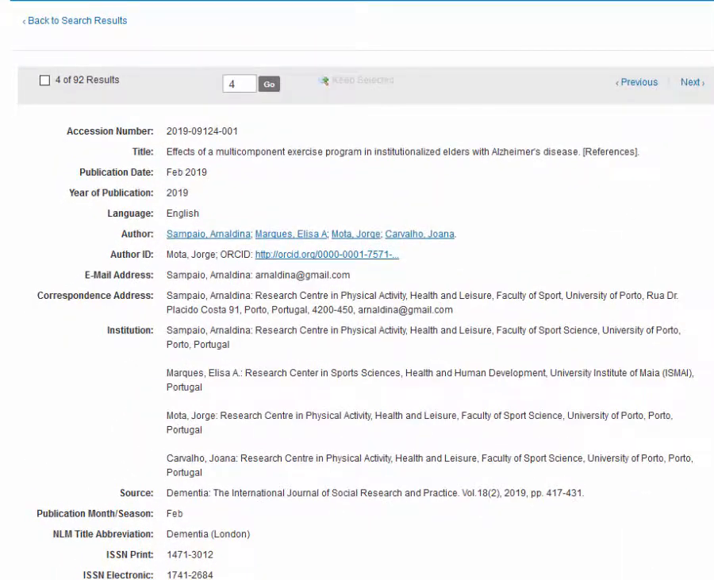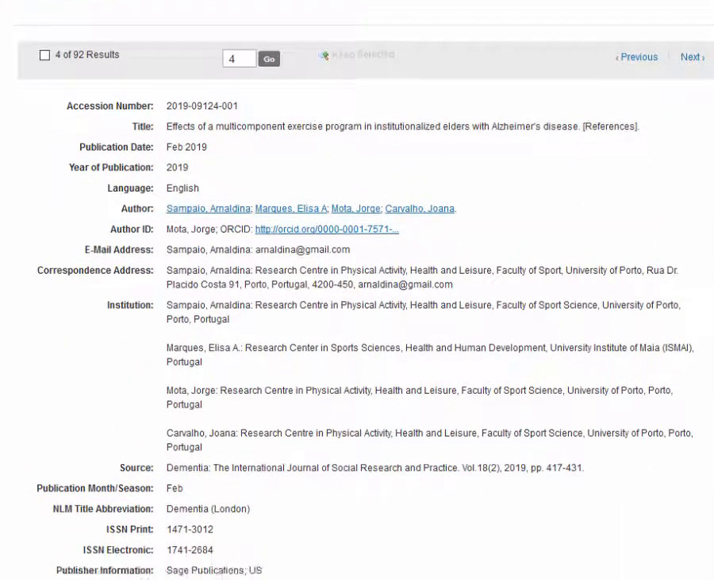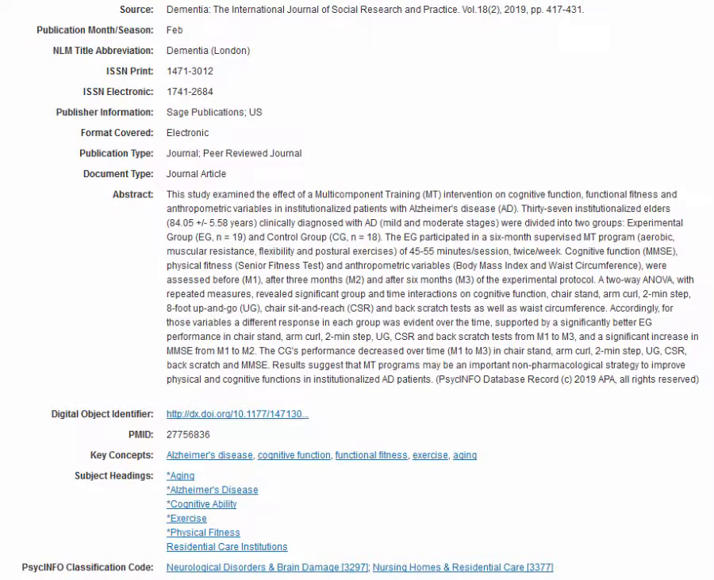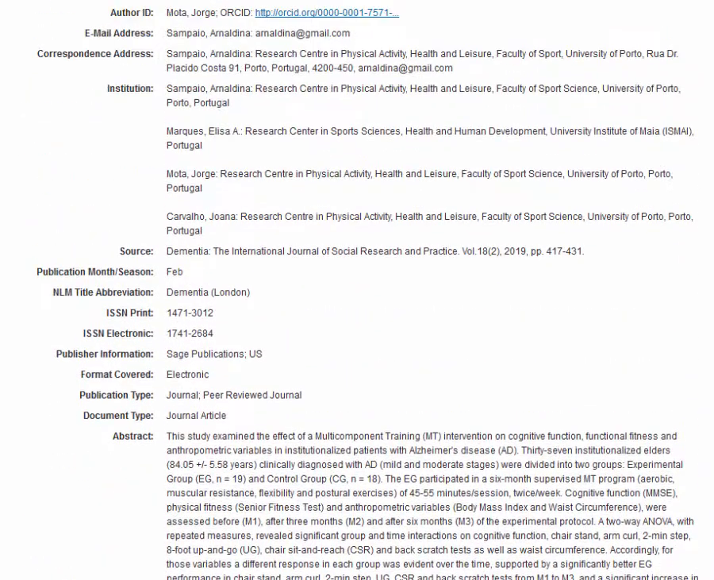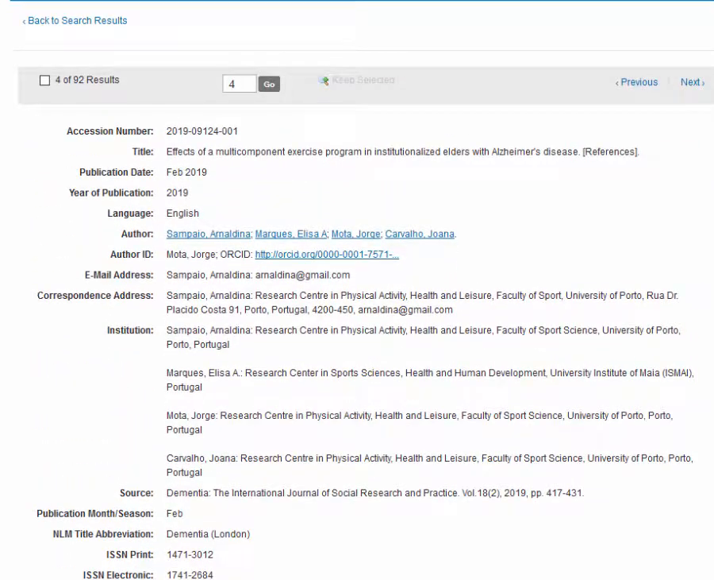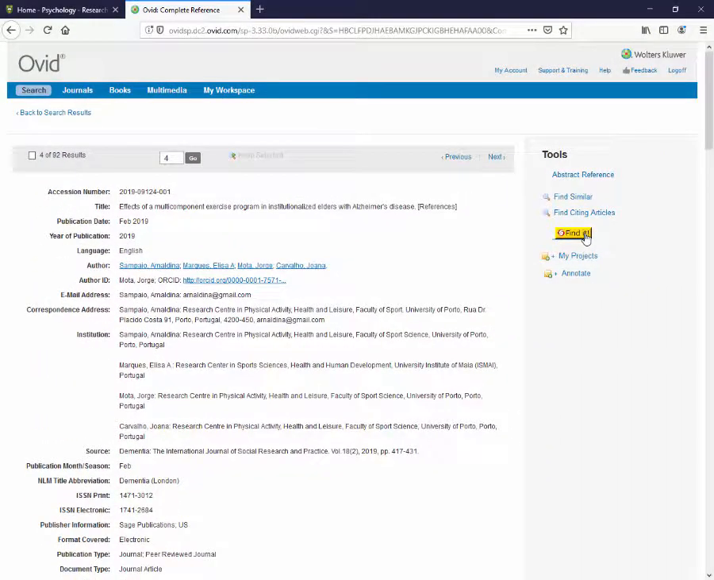Here we can read the abstract or summary of the article. We can also review other important information such as the population group studied, the methodology, any tests or measures administered, as well as the reference list. We can also review the subject headings and note any additional search terms we may want to add to our search to find related references.